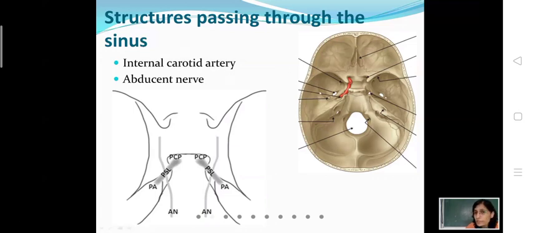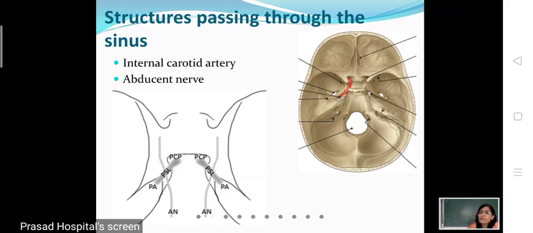Now, what about the internal carotid artery? From where does the internal carotid artery enter the skull? It enters by the carotid canal. It traverses the carotid canal and through the foramen lacerum it appears here. Then it passes upwards and enters the carotid sulcus, present just lateral to the body of the sphenoid. Above this lies the cavernous sinus.